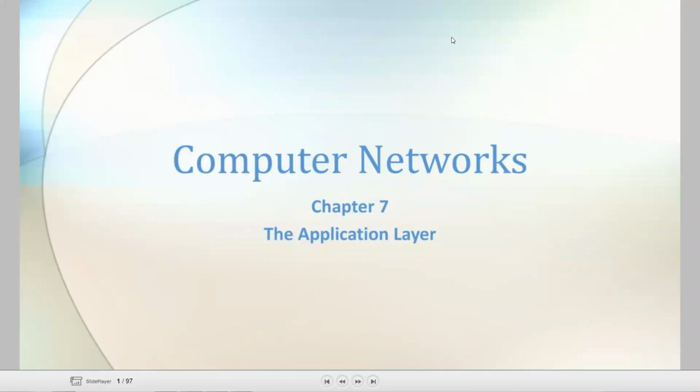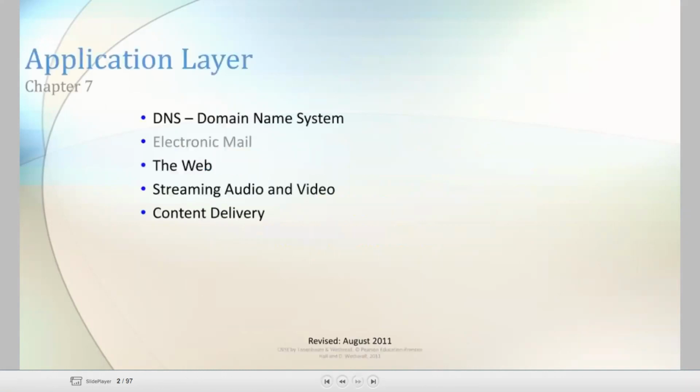Today we are going to discuss the last topic, that is the application layer and the concepts of application layer in unit number 6. The topics we are going to discuss in the application layer are DNS, domain name system, and electronic mail, that is email. Only these two topics we are going to discuss.